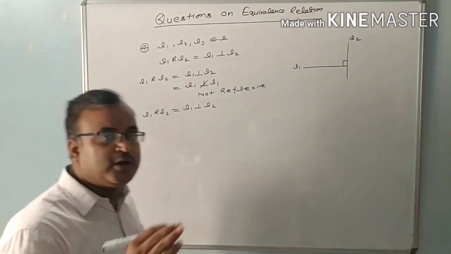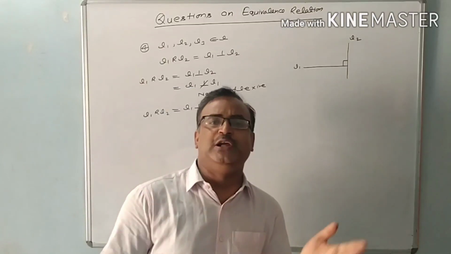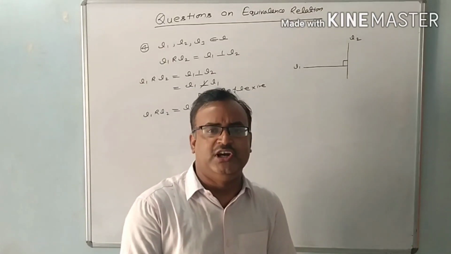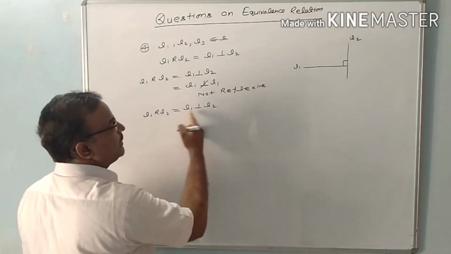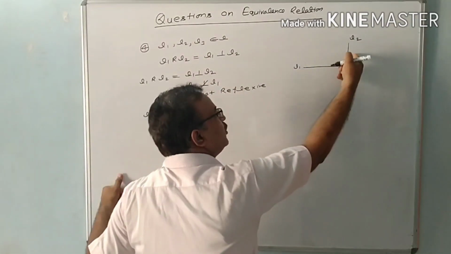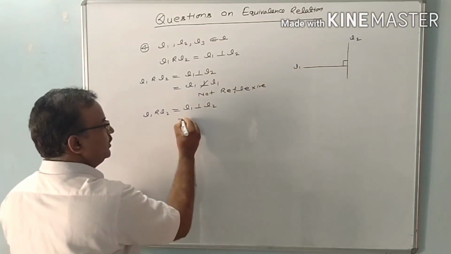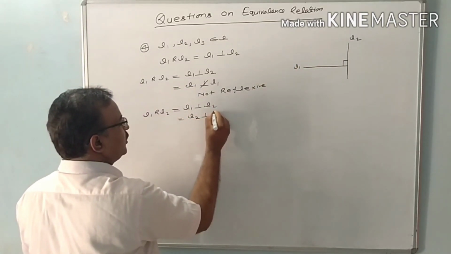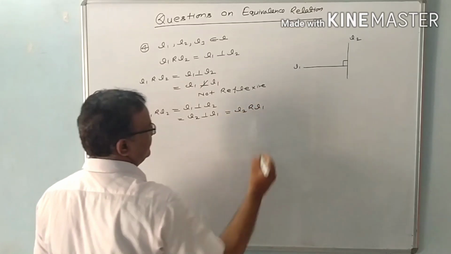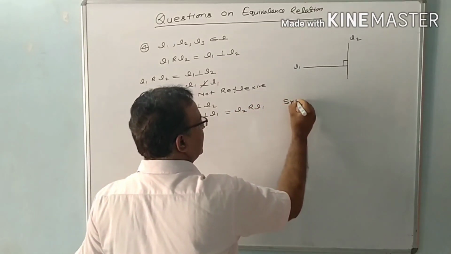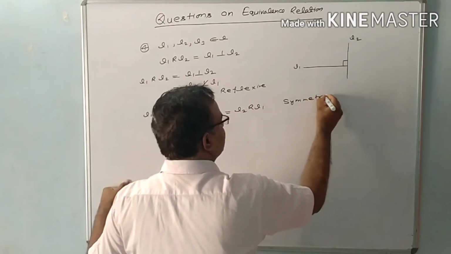If L1 is perpendicular to L2 and L2 is also perpendicular to L1, then we can say the given relation is symmetric relation. Yes, if L1 is perpendicular to L2, then L2 is also perpendicular to L1. So we can write L2 is perpendicular to L1 also. So L2 has same relation with L1. That's why this relation is symmetric relation.